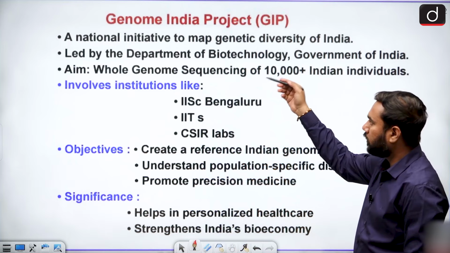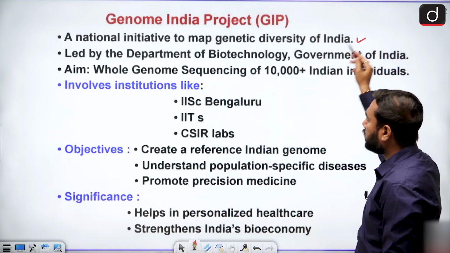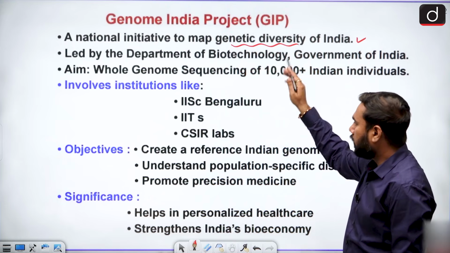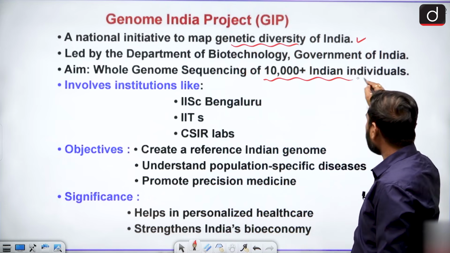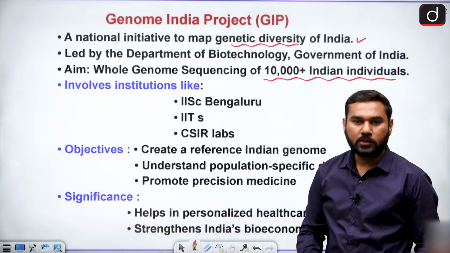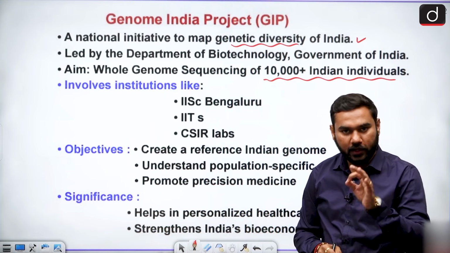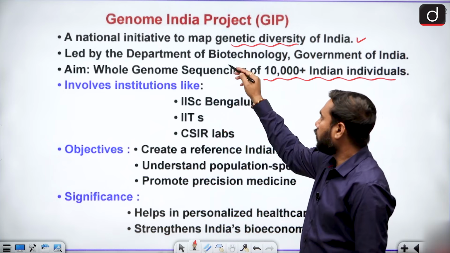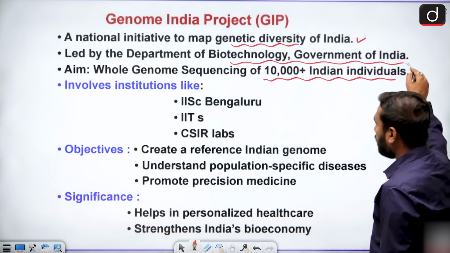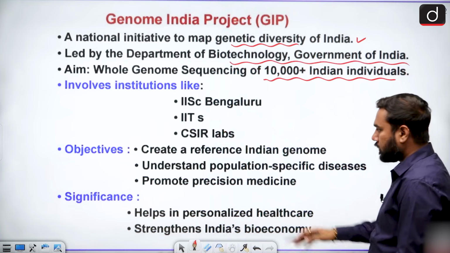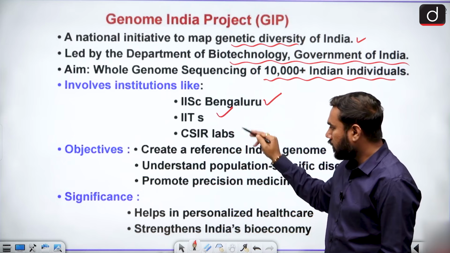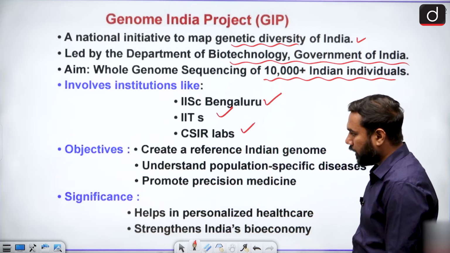This is a national initiative for mapping the genetic diversity in India, in which we are taking 10,000 plus Indian individual samples, and this is led by the Department of Biotechnology, Government of India, with institutions like IISc Bangalore, IITs and CSIR labs.